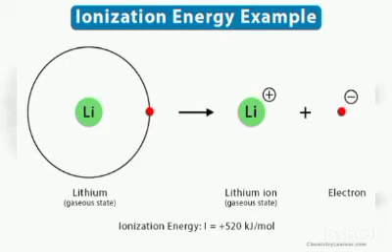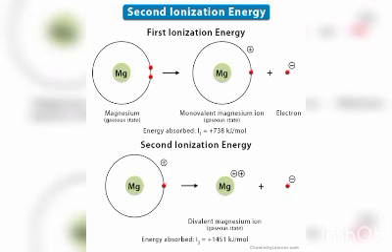Ionization energy will increase from left to right across a period. Why will it increase? Because atomic size decreases and the charge on the nucleus increases across the period. So when we move from left to right, more energy is required as the electrons are held more tightly by the nucleus. So more energy is required to pull them out, and ionization energy increases across a period. And what is the trend in a group?